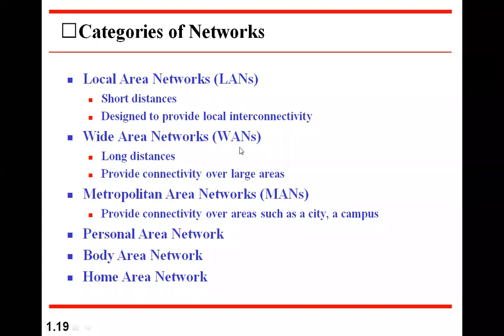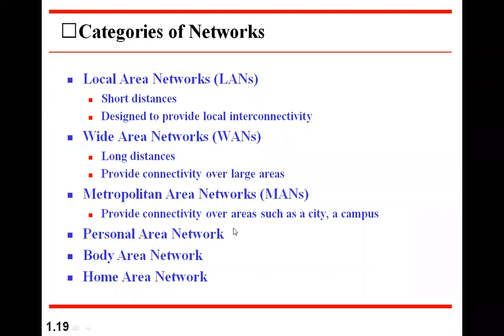Similarly, a wide area network spreads across a larger area, maybe region-wide, state-wide, country-wide, or even global. Those are called wide area networks. Examples are our telephone and mobile networks. They are covering larger areas, right? A metropolitan area network comes in between the local area network and wide area network, and spreads over a city.